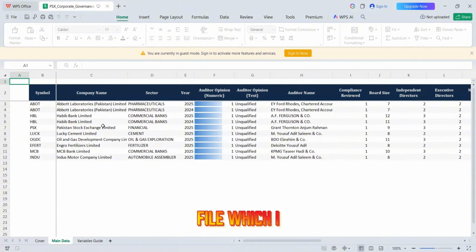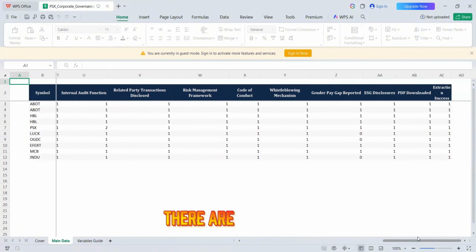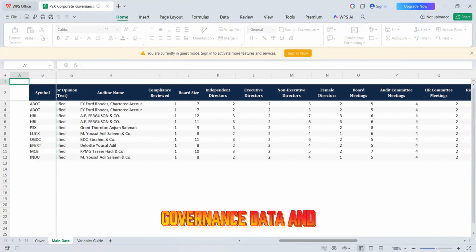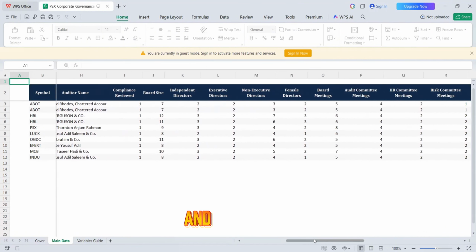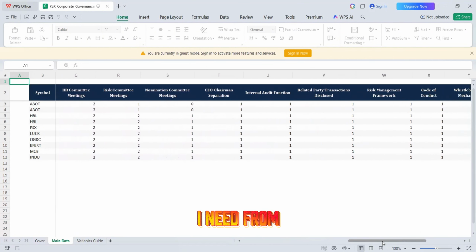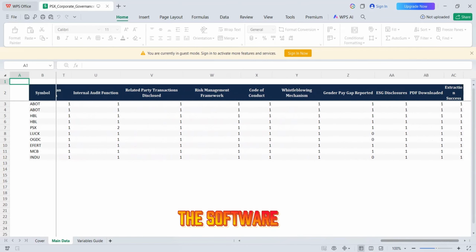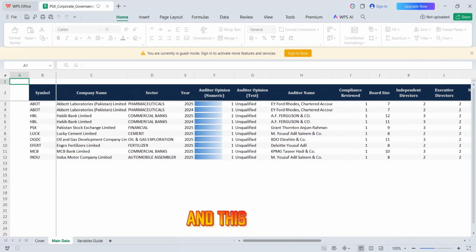This is the sample file, this is what I required the agent to create for me. As you can see, there are corporate governance data and auditor report data which I need. So I asked it to make me that agent, and that is what I need the software to do for me, and this Excel file it will create for me.